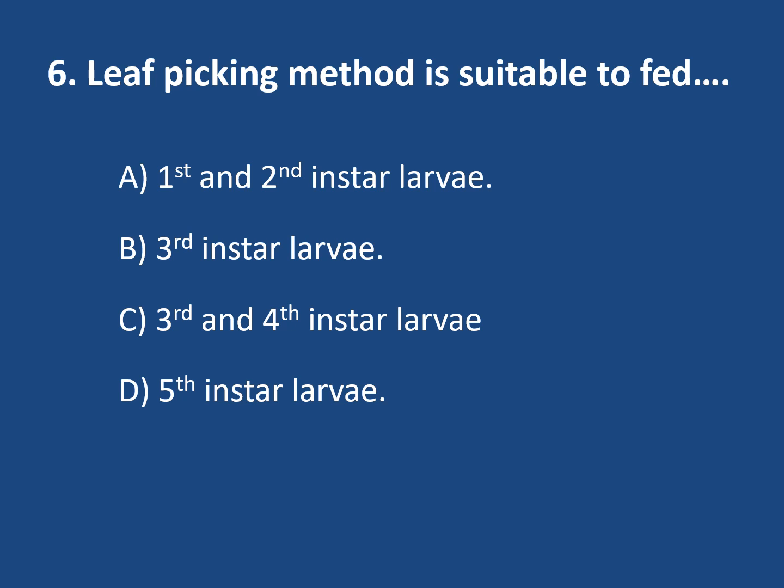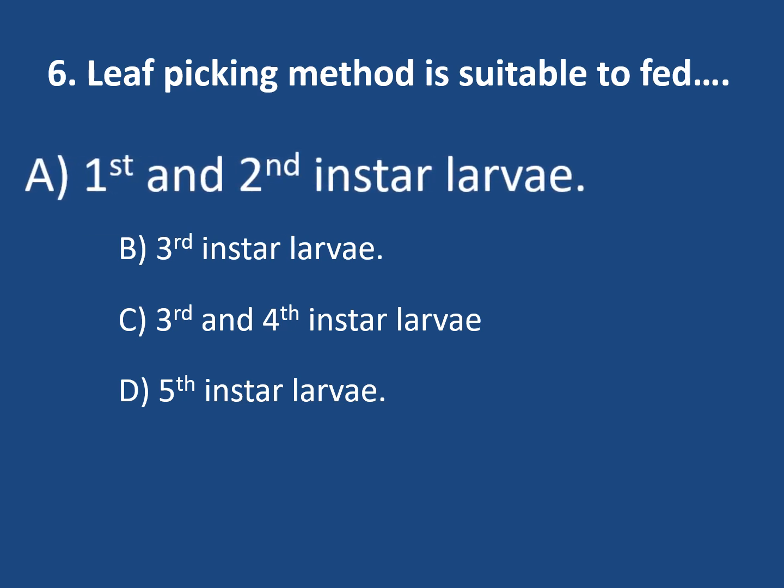Then, leaf picking method is suitable to feed, options are first and second instar larva, third instar larva, then third and fourth instar larva, last is fifth instar larva. We know the first and second instar larvae want succulent tender leaves. Here the leaf picking method is suitable to feed first and second instar larva. So the correct option is first and second instar larva. For third instar and fourth instar larva, we prefer the branch cutting method. For fifth instar larva, we prefer the whole shoot cutting method.